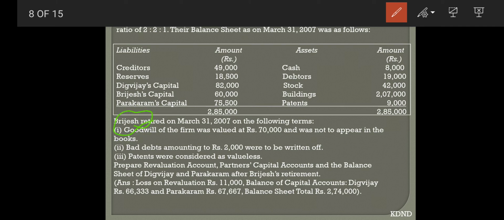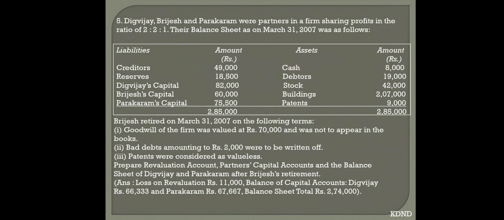So make a circle on Brijesh in your partner's capital account, so that it will be in your mind that Brijesh is retiring. Now, very first thing is transfer the capital accounts. Transfer all the capital accounts of Brijesh, Digvijay and Parakram respectively to the partner's capital account credit side. Write down by balance brought down or by balance brought forward: 82,000, 60,000, 75,500.